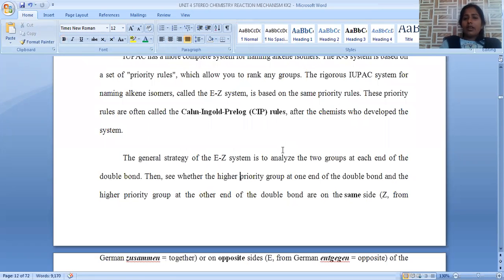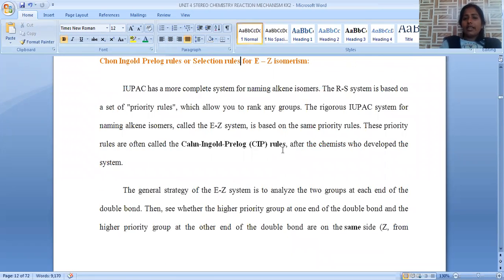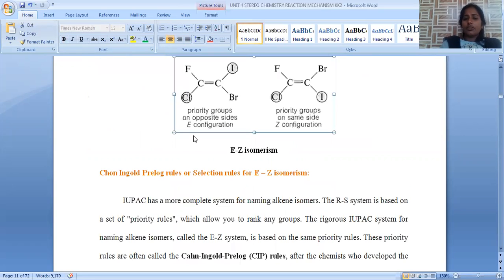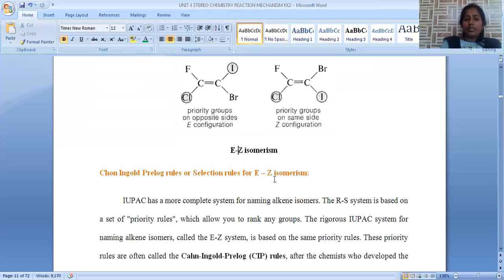Now, we have some guidelines to determine the naming or configuration of carbon-carbon double bonds, which were provided by the scientists Cahn, Ingold, and Prelog. Hence, we have a few recommendations by these scientists, Cahn-Ingold-Prelog, which are used to determine which group gets higher priority among all four groups present around the carbon-carbon double bond. These are called Cahn-Ingold-Prelog rules or selection rules for E-Z isomerism.